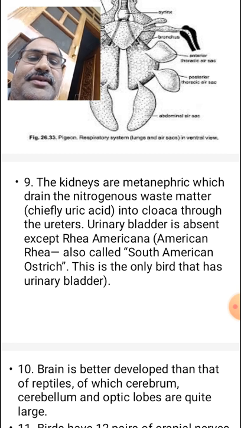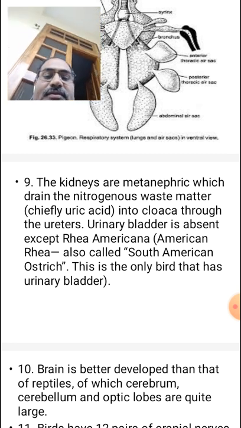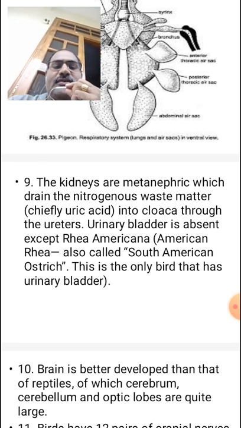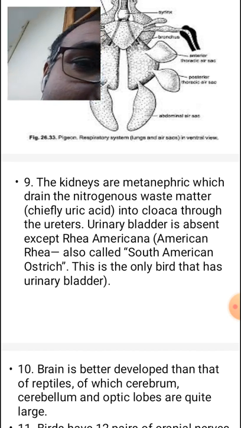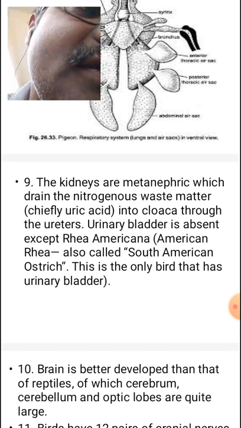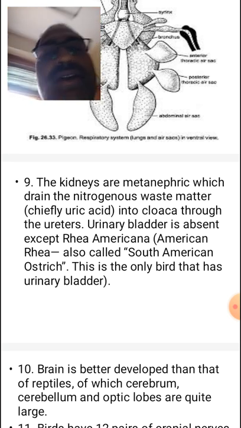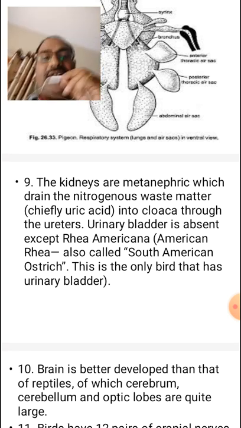The South American ostrich is the only bird that has a urinary bladder. In the remaining birds, the urinary bladder is absent.